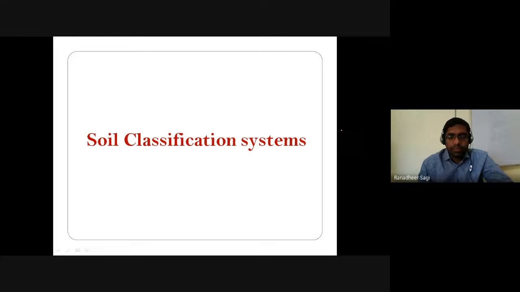Classification System. And as I've already told, apart from the Unified Soil Classification System and the Indian Standard Soil Classification System, you also have various other soil classification systems that do exist. In this particular course, we would be mainly focusing only on the Unified Soil Classification System and subsequently the Indian Standard Soil Classification System, which is a derivative from the Unified Soil Classification System only.